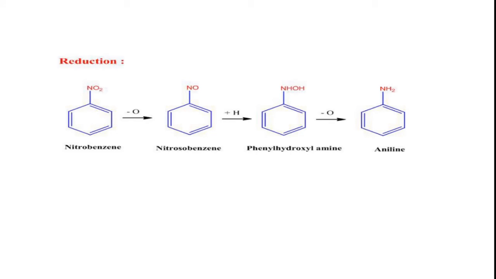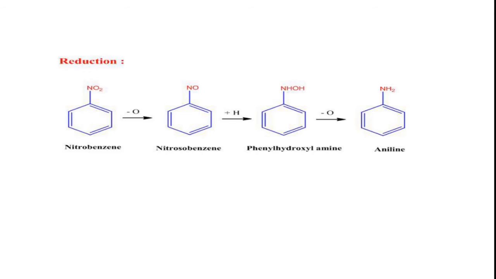You can see the reduction of nitrobenzene involves multiple steps. In the first step, if you remove the oxygen, we will get the nitrosobenzene. No doubt this is a reduction reaction, because in this step we removed the oxygen. In the second step, when we add hydrogens to the nitrosobenzene, we will get the phenyl hydroxylamine as a product.